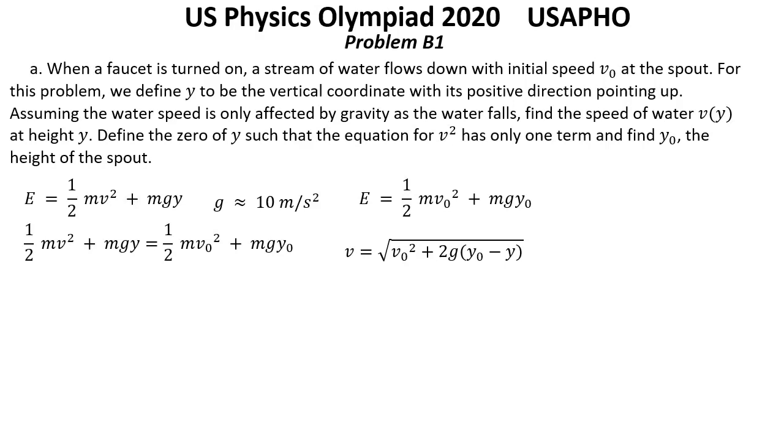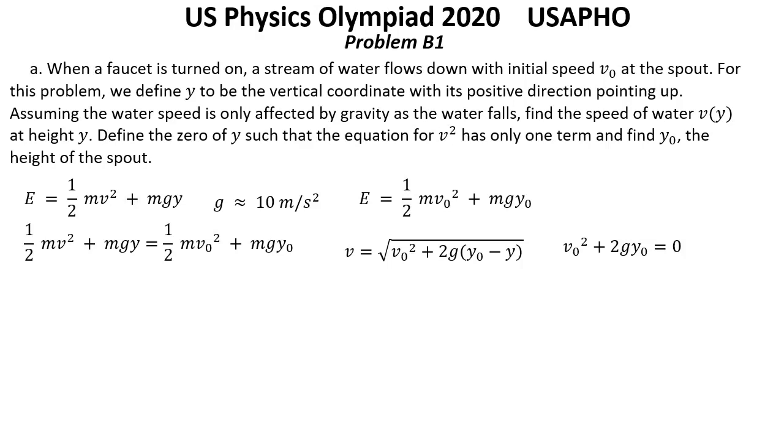The equation for v squared has 3 terms, but we are asked to choose the 0 of y such that there is only one. Evidently, 2 of the terms must cancel, and this must be the 2 constant terms, since the final term varies with y. That means that we need v0 squared plus 2gy0 equals 0.